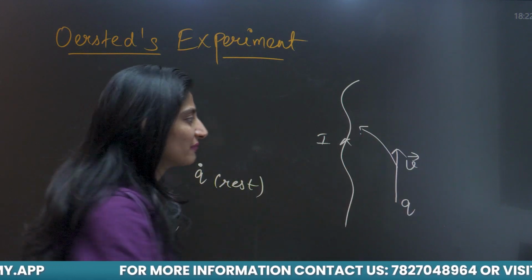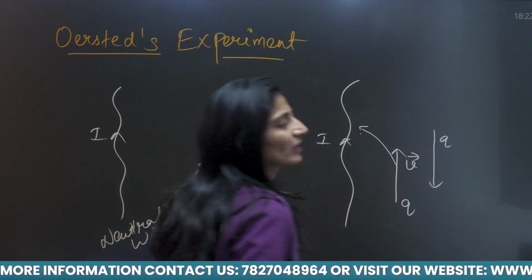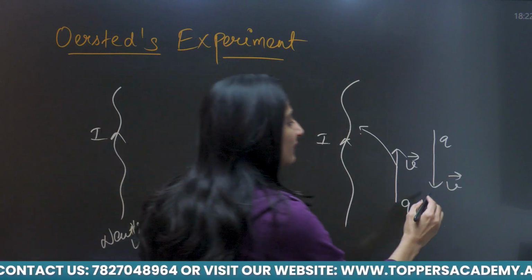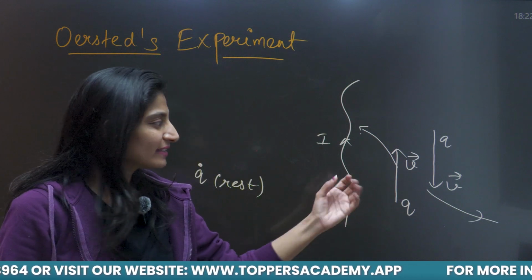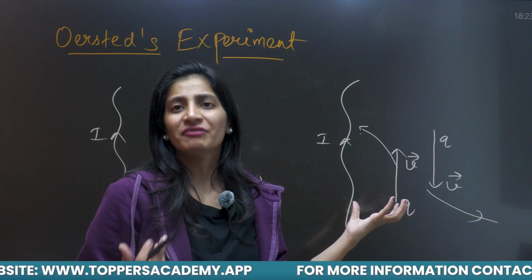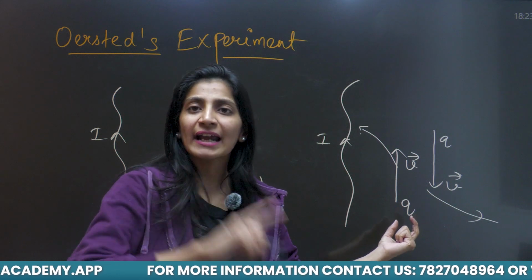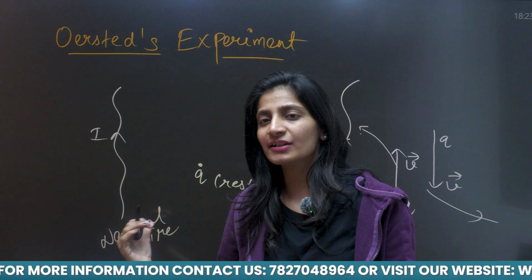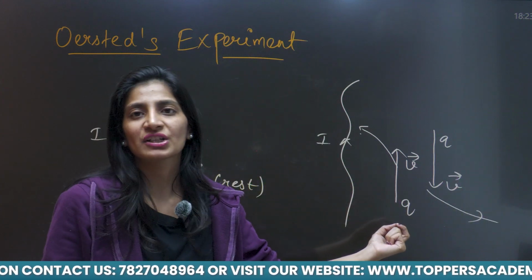What will happen if I reverse the direction of velocity? Suppose charge is now moving in the downward direction. The velocity is in the downward direction. It will be deflected away from the wire. Why was this happening? This experiment was giving some hint that there is a presence of some kind of field around this wire that was applying some force on this charge, and that field was not electric field. We have already concluded that there is no electric field around this wire. So what kind of field is exerting some force on this charge?